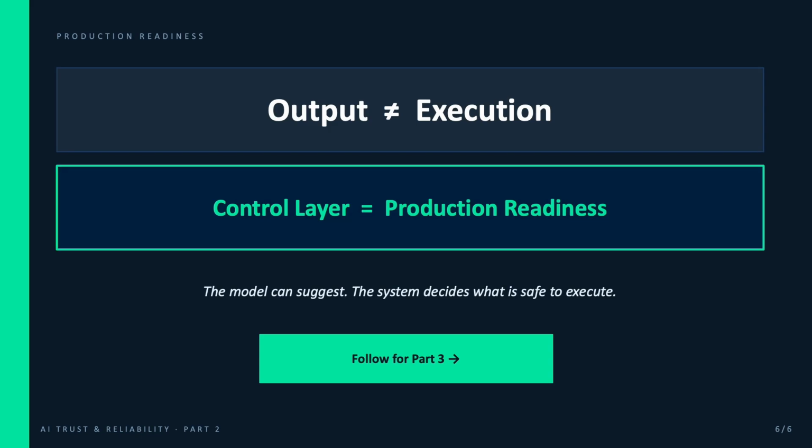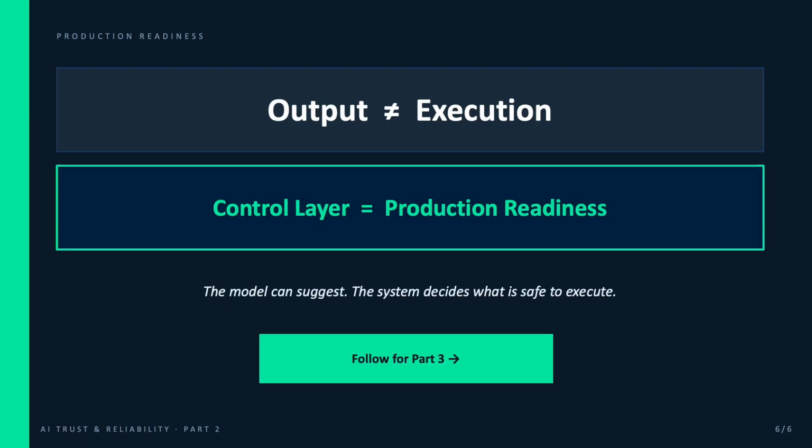This is the takeaway. Output is what the model produces. Execution is what a system does with it. A lot of AI risk lives in that gap. The model can suggest, but the system still needs to decide what is safe to execute. That means production AI needs validation layers, policy checks, human review triggers, logging, traceability, and control points.